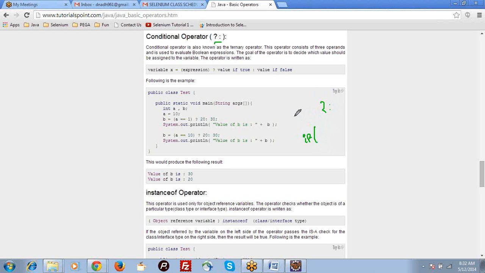I can tell it like this. In the last class we talked about the condition, right?